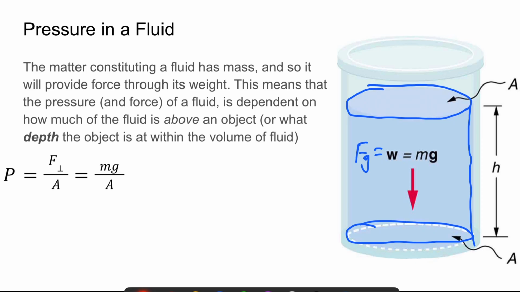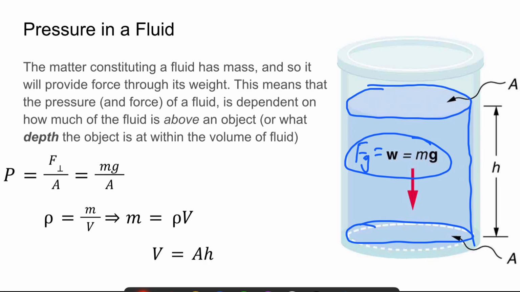And again, our force from the fluid is coming from its force of gravity, right? So the force is the mass times gravity of that fluid, and then again divided by area. Let's figure out how mass relates to the volume. We know that the density of the fluid equals mass divided by volume, so we can rework this equation to solve for mass. Mass equals rho, the density, times V, the volume.